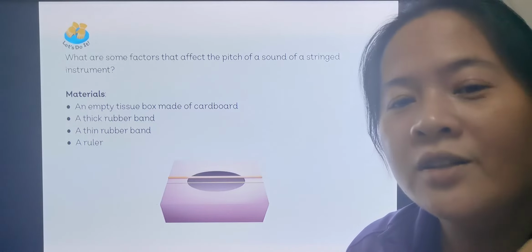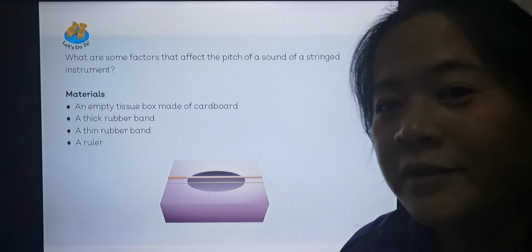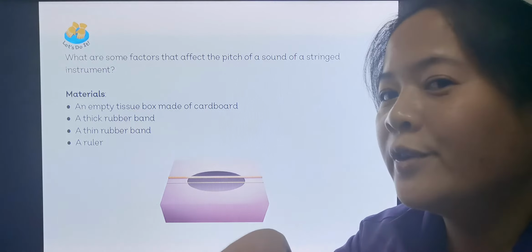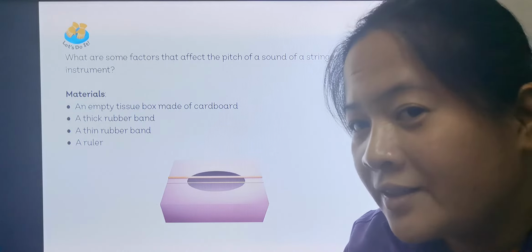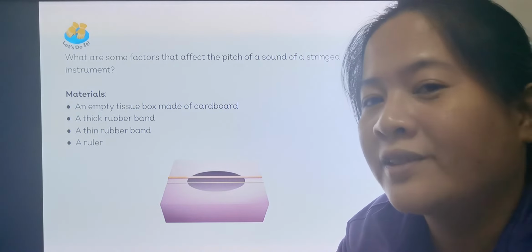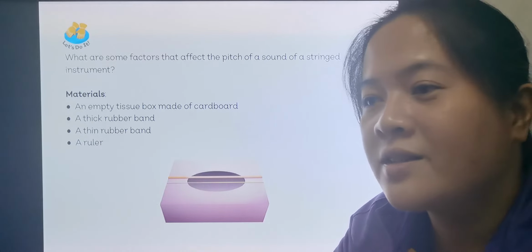You can also do this experiment with a ruler. I don't have a ruler here, but you can try. If you pluck the ruler at the longer free end and the shorter free end, you can compare the sounds. You can hear there's a difference.